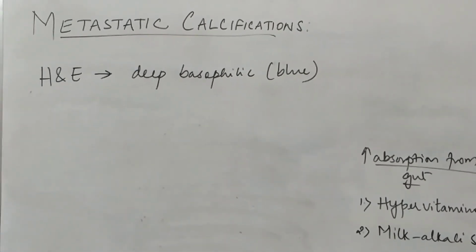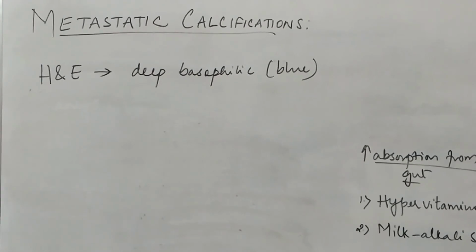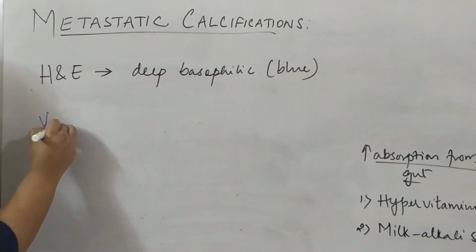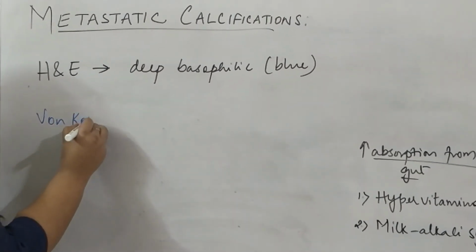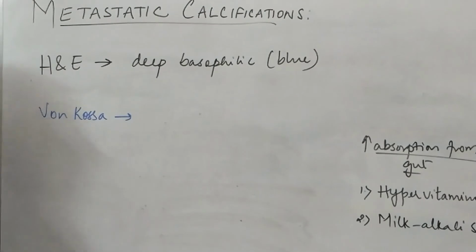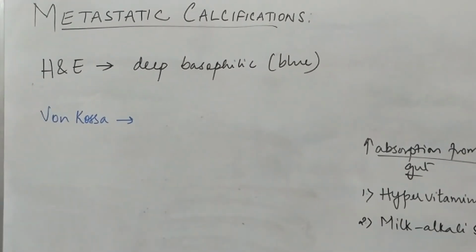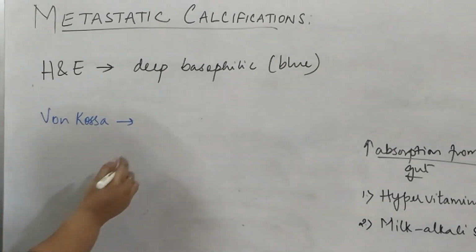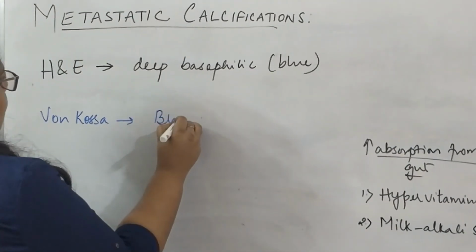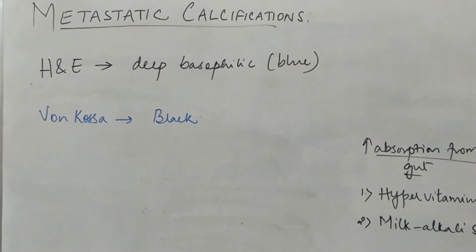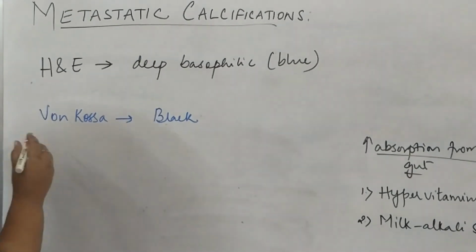So to differentiate between those structures and calcium deposits, we use some special stains. Those special stains are the von Kossa stain, in which we impregnate the tissue with silver, and wherever calcium is present, those areas will appear black in color. Then there is another stain called alizarin red.